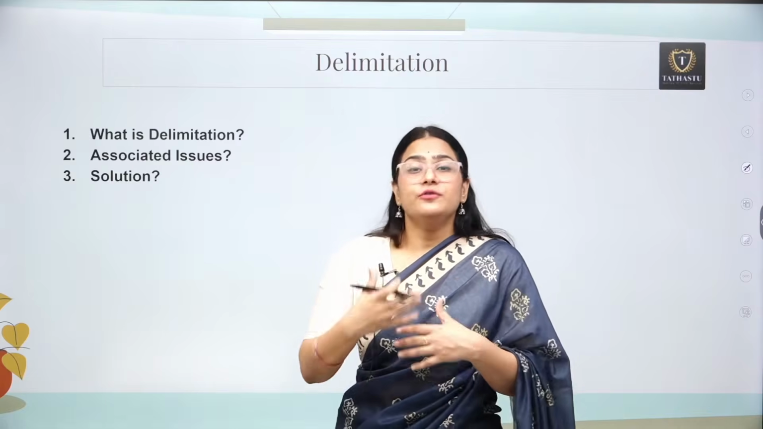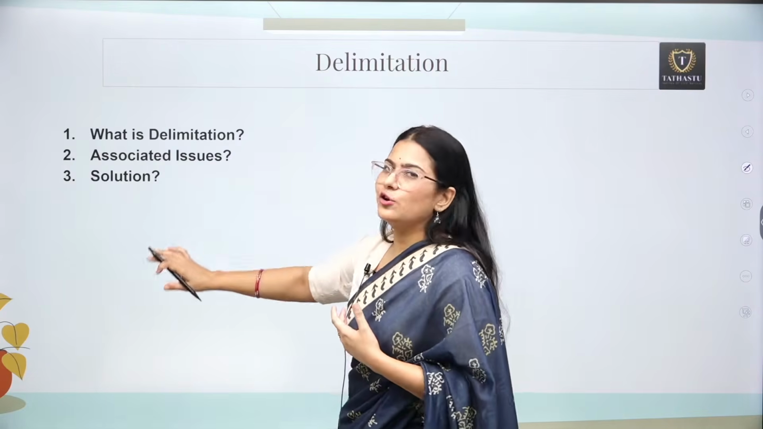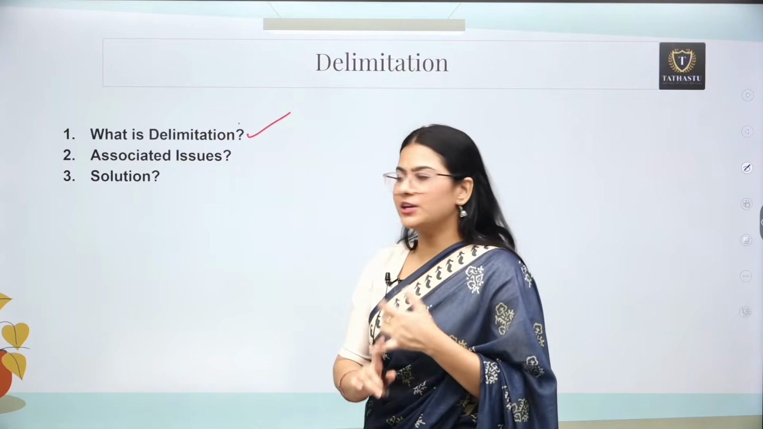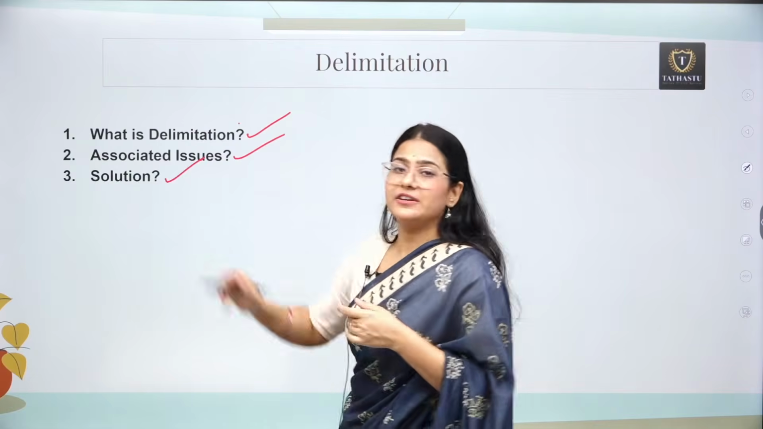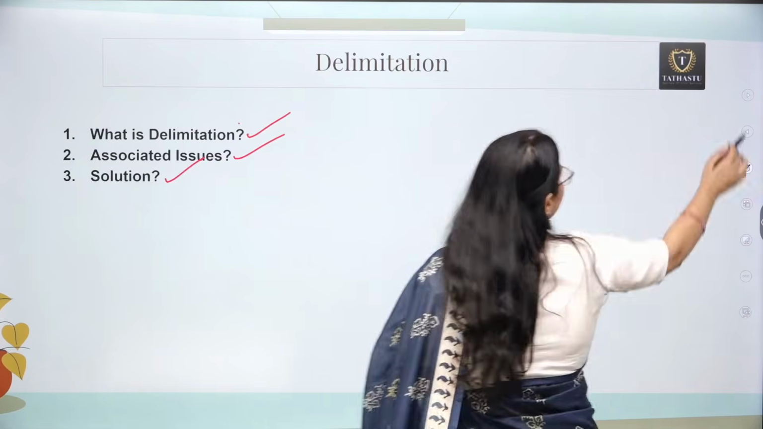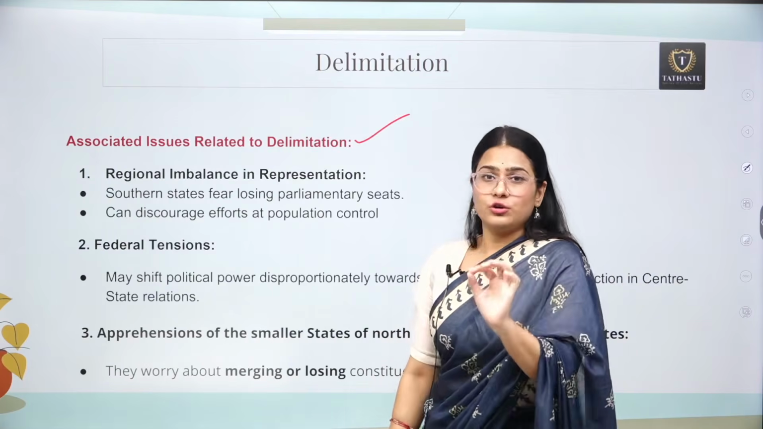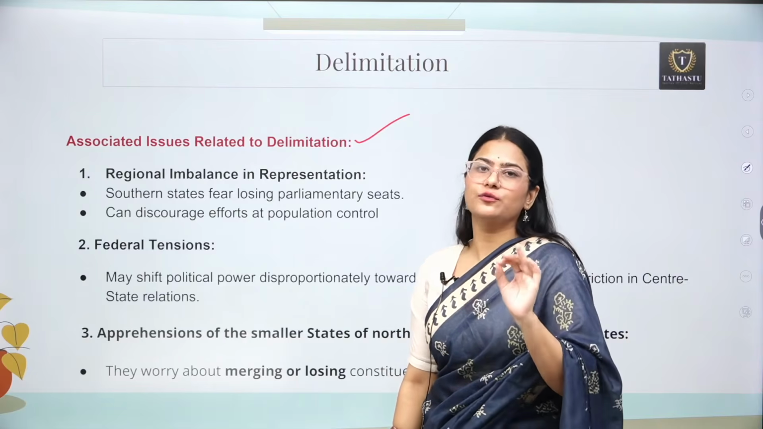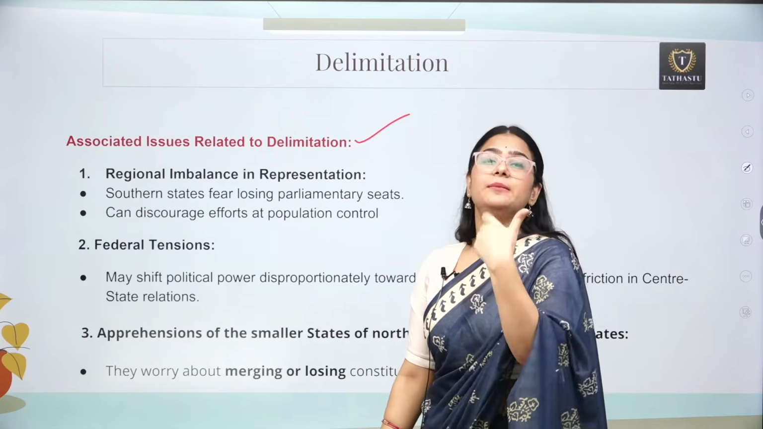Now, on which lines can UPSC ask you a question? Whatever UPSC is going to ask, you need to know these three parts. First, what is delimitation, then what are the associated issues related to delimitation, and what are the solutions related to delimitation. So let's understand the associated issues. You know the issues related to southern states, and the art of note making is how you can use one particular point in many ways.